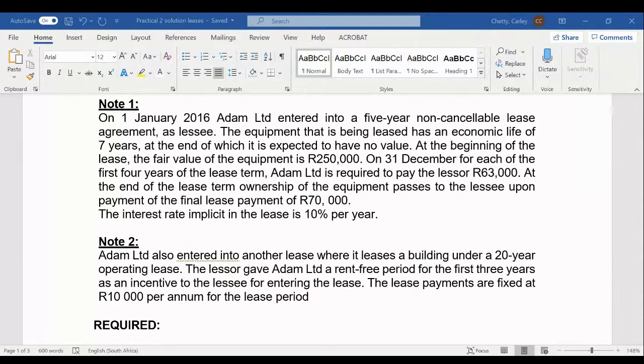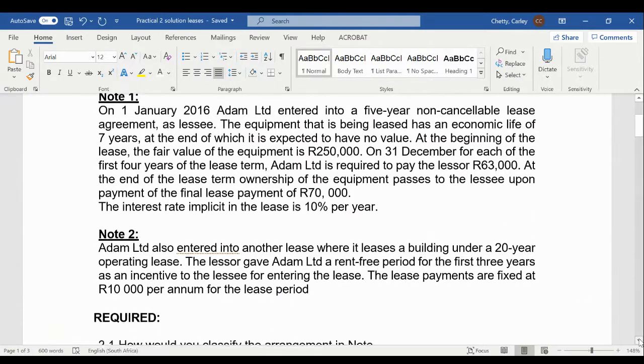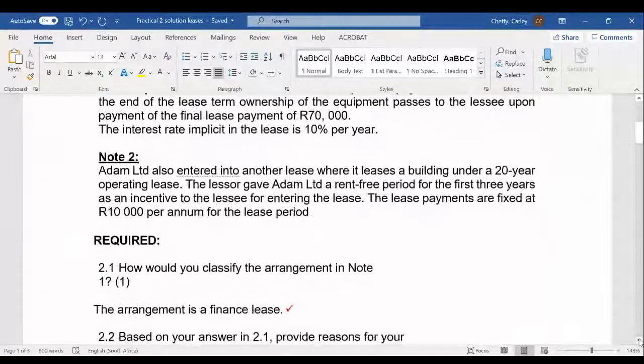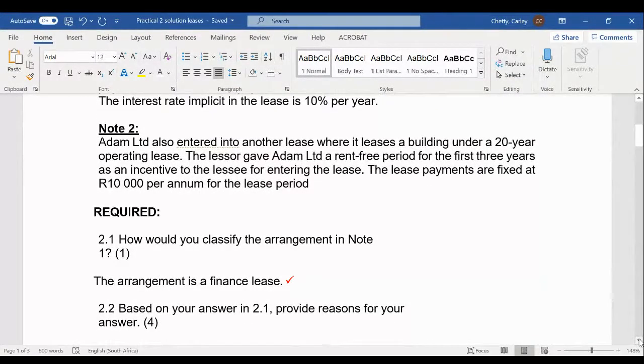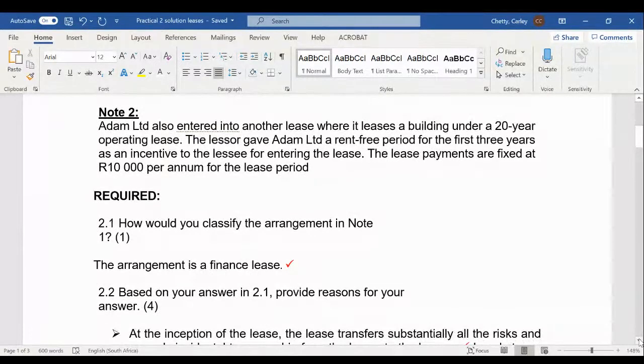So here we would have to go through the requirements of a finance lease. If any of those requirements are met, then it will be classified as a finance lease. Okay, so you are correct. We are going to classify it as a finance lease because it meets the requirements. The first 3 requireds are kind of grouped. So the arrangement is a finance lease based on the criteria.